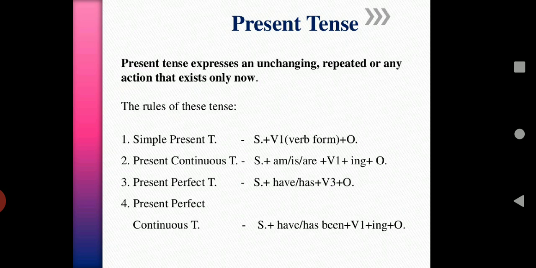Present perfect tense: subject plus have/has plus V3 plus object. Any perfect tense, we should add the V3 form. It is known as the past participle. V1 is the present form or base form, V2 is the past form, V3 is the past participle form, and V4 is the ing form. These are the names of V1, V2, V3, V4. Next, coming to the fourth one: present perfect continuous tense. Subject plus have/has been plus V1 ing form plus object. So these are the four tenses in present tense.